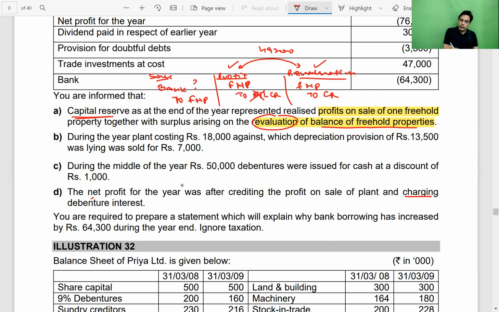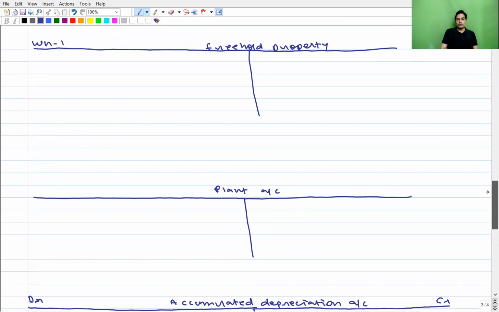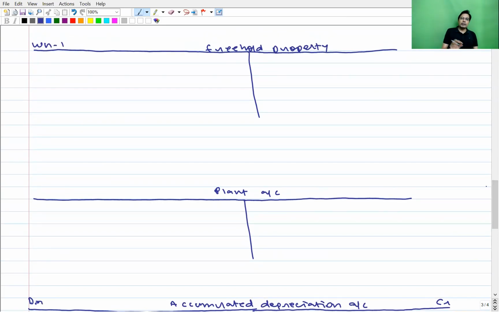But we don't know the value at which we have sold the freehold property. So what we are going to do, we are going to put these entries in the freehold property account. Number one being sale of freehold property by bank. We don't know the amount, so we'll put a question mark.